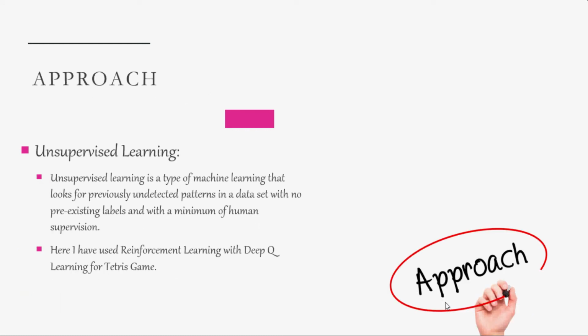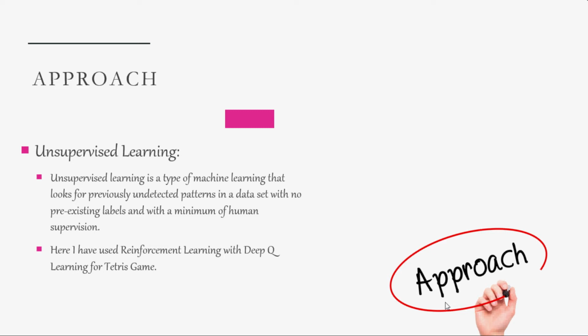Approach. The machine learning model is based on an unsupervised learning model. So basically, what is unsupervised learning? Unsupervised learning is a type of machine learning that looks for previously undetected patterns in the dataset with no pre-existing labels and with minimum human intervention. That means in unsupervised learning models, we are not given the labels, that means the outputs. So our model cannot compare with the output labels, so it would try to evaluate on its own. Therefore we have used unsupervised learning.